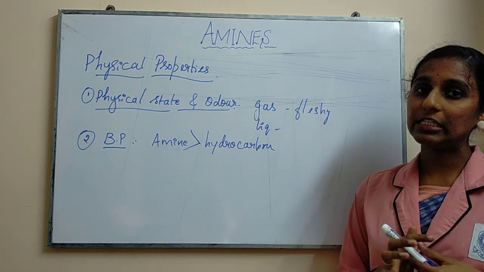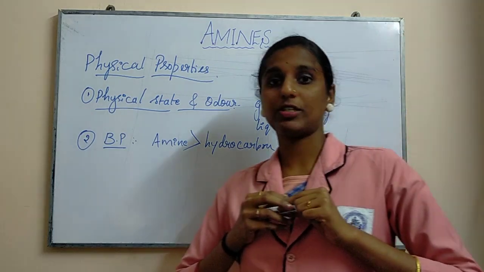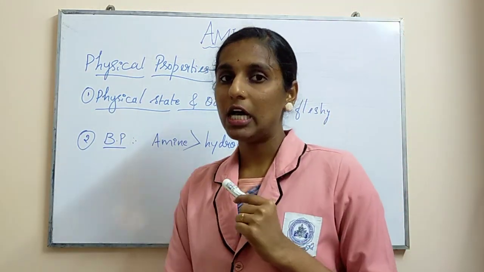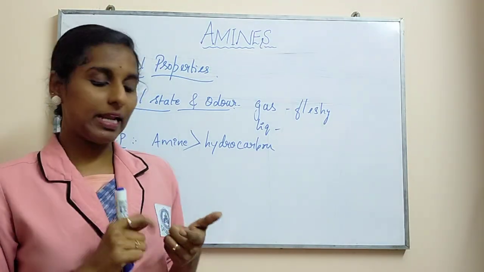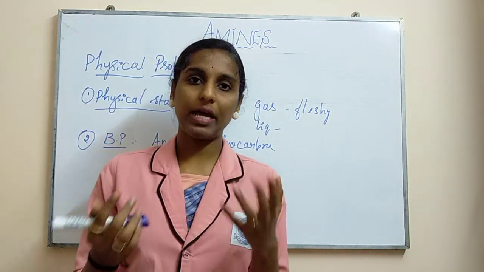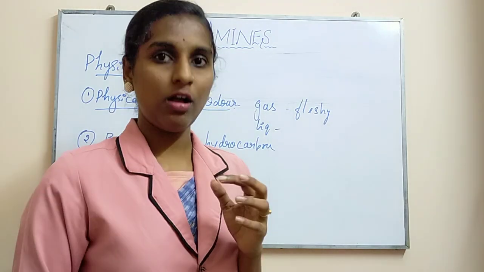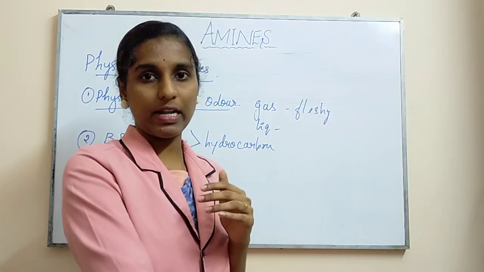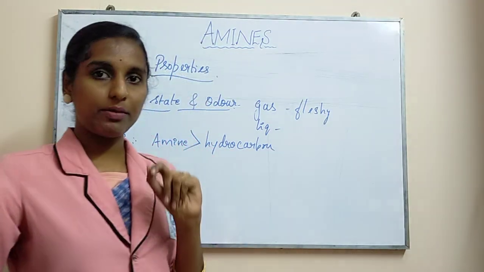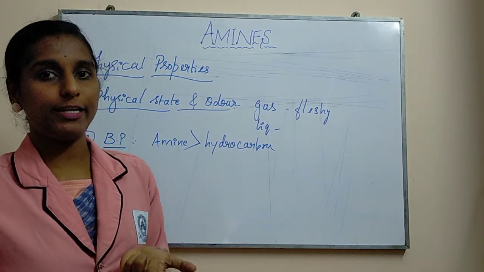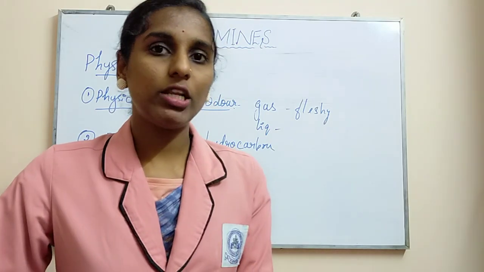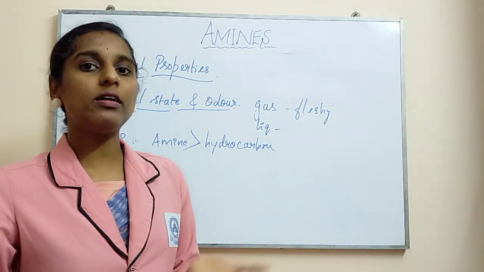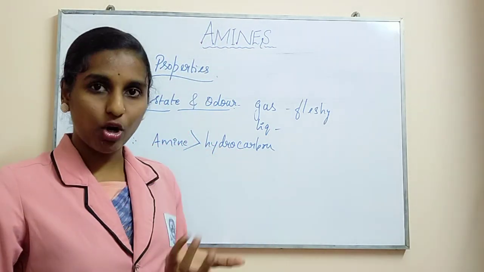So in amines, nitrogen will have more of an association character, so that it forms a bond with hydrogen. If you compare primary, secondary and tertiary amines, the primary amines will have a higher boiling point than the secondary as well as tertiary groups, simply because it has more hydrogen in it. Okay, so now in amines, the lower amines will have a higher boiling point.